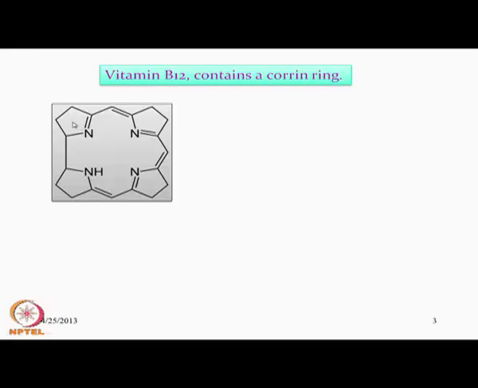So, we have these particular rings. This is a fully reduced ring, and the nature of this we can compare with the porphyrin, because the structure would definitely be different when it is in the free state. That means, when it is not bound to the metal ion. In the free state it has a different structure, and this particular connectivity is also different.